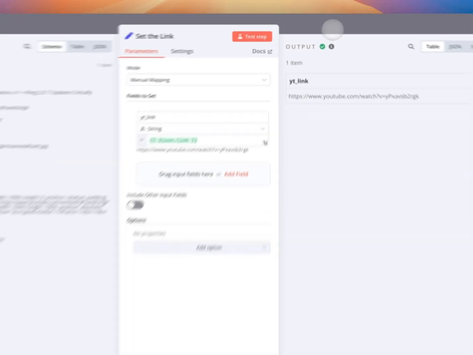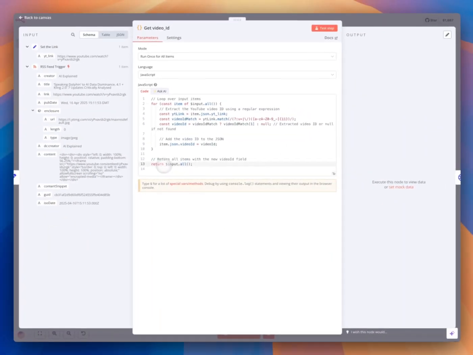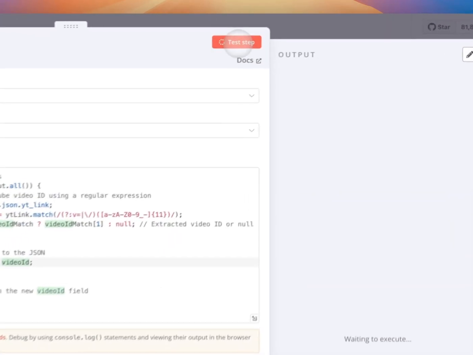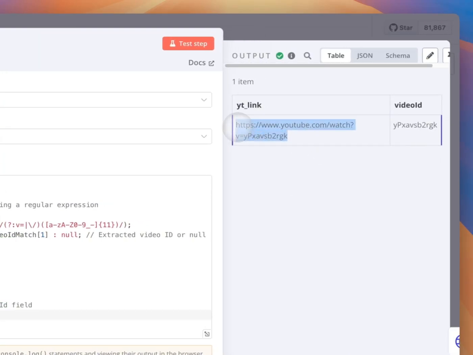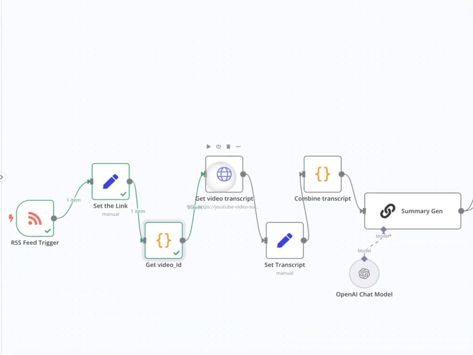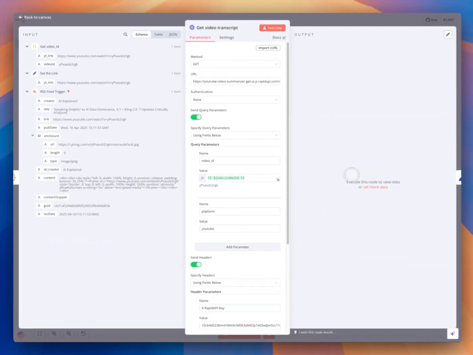And we get this link, and here I get the video link. We just set the video ID here. So we set the video ID here, and if you go to here, test step, we got the YouTube link, we set the video ID. The reason we turn this YouTube link into a video ID is that we need to pass it to RapidAPI. So that is our next step.